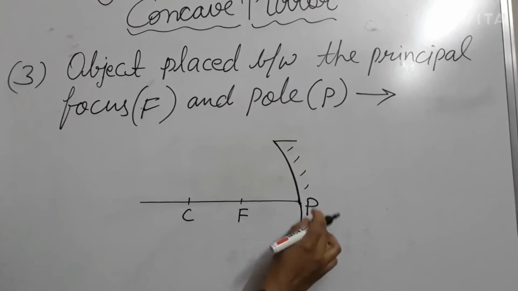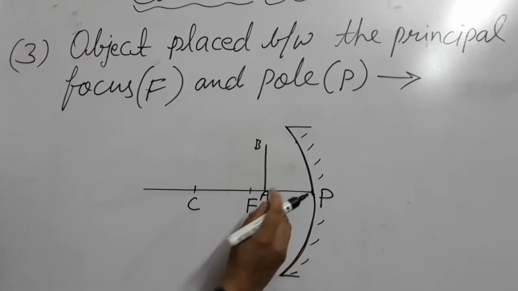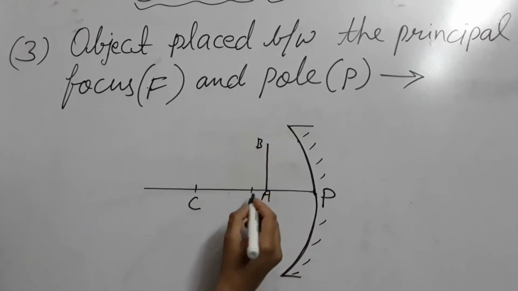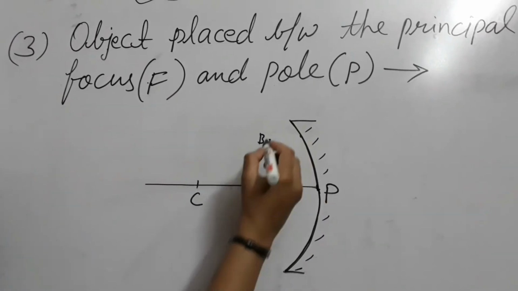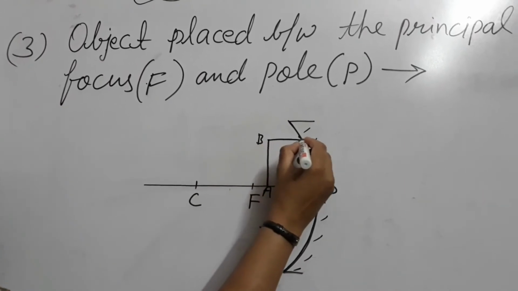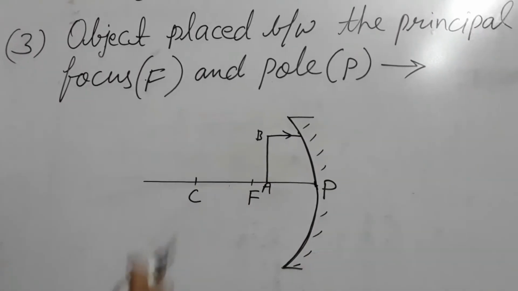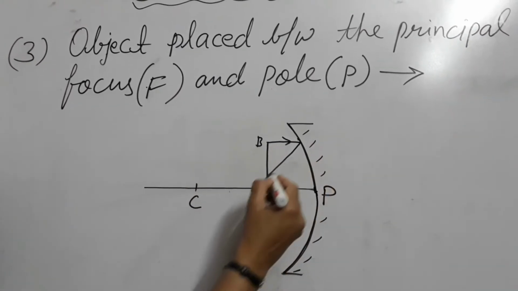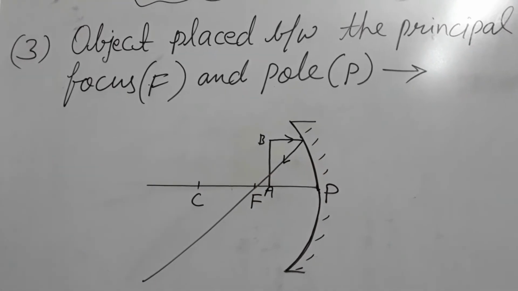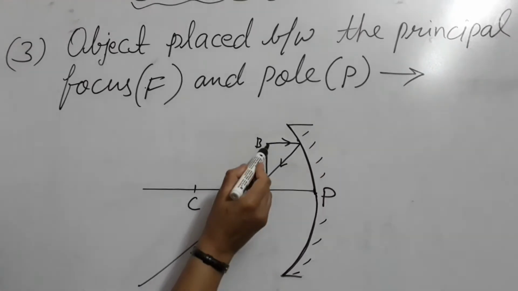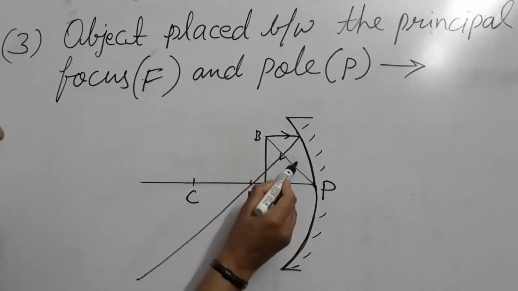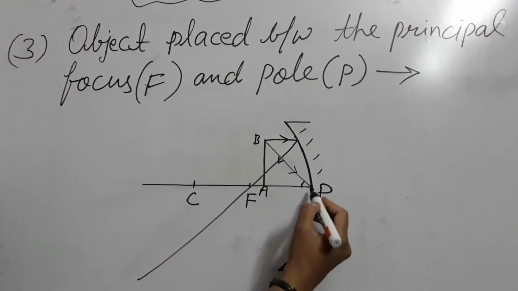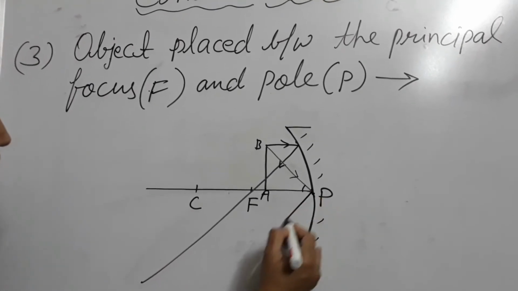The third condition I am taking is that the object is placed between the principal focus and the pole. This is the principal focus, and in this condition, suppose the object AB is situated between F and P. First rule we will apply: the ray falling on the concave mirror parallel to the principal axis always moves through the focus point. Now the second rule: suppose a ray is falling on P. It makes this angle, so it will be reflected at the same angle.